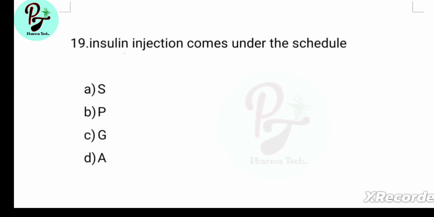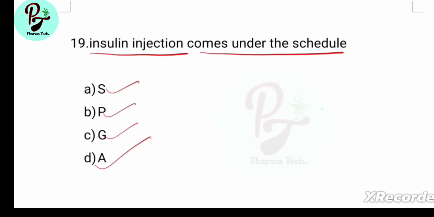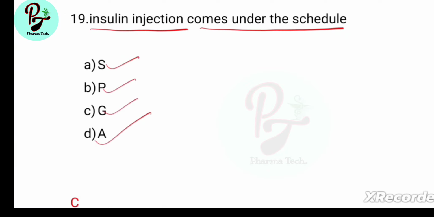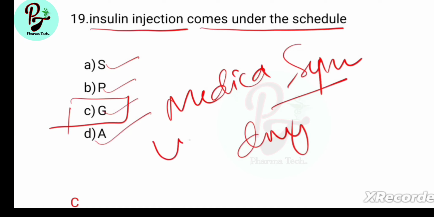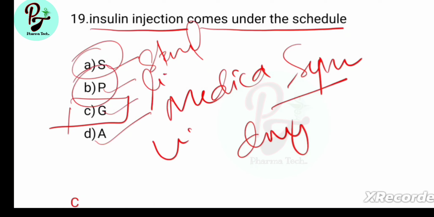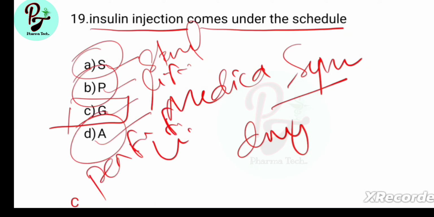Next question, insulin injection comes under the schedule. Options are S, P, G, A. Answer is C, G. G is drugs under medical supervision. Schedule S is standard for cosmetics, P is for life period of drugs, A is for proforma per application.